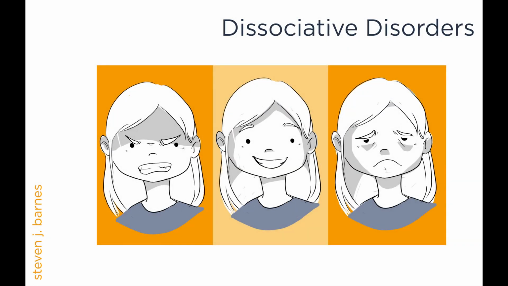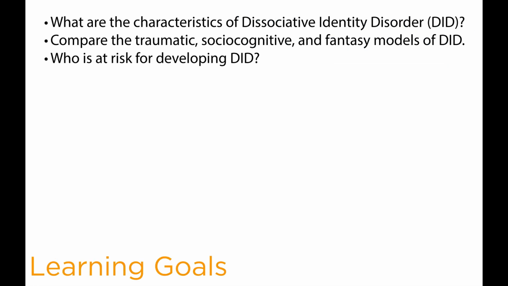This lecture is about dissociative disorders. By the end of this lecture, you should be able to answer the question, what are the characteristics of dissociative identity disorder? You should be able to compare the traumatic, socio-cognitive, and fantasy models of dissociative identity disorder. And you should be able to answer the question, who is at risk for developing dissociative identity disorder?